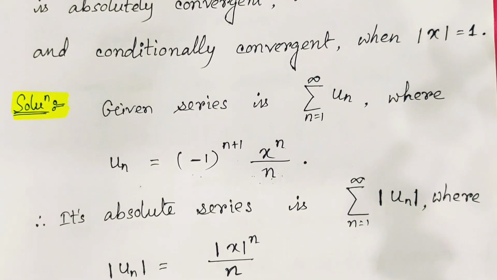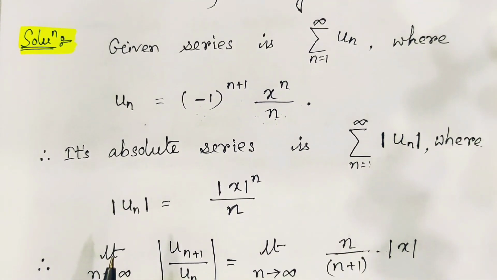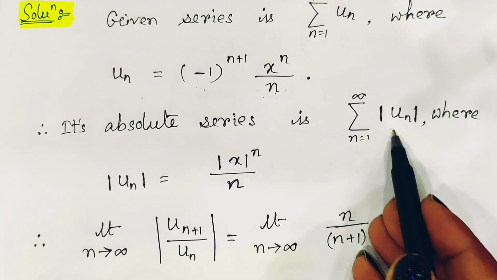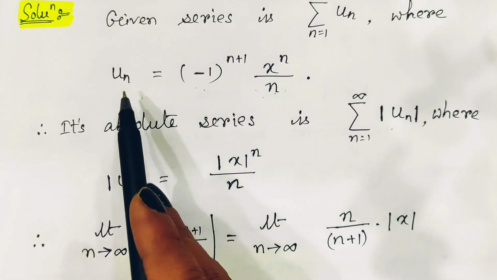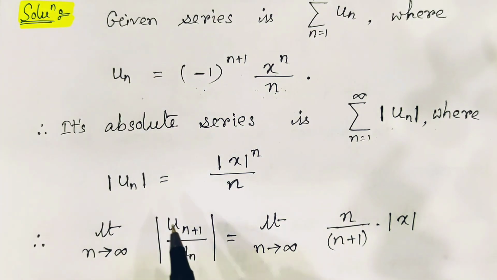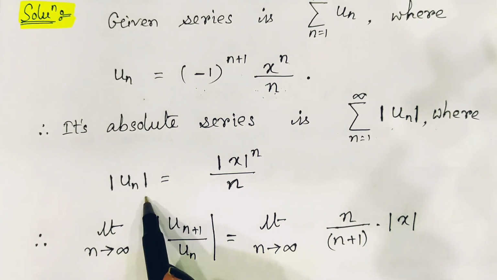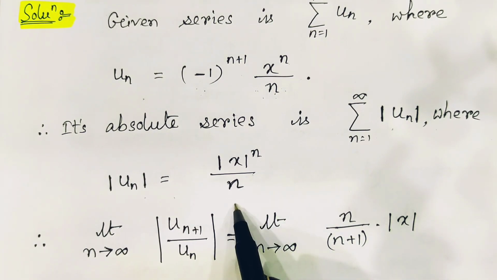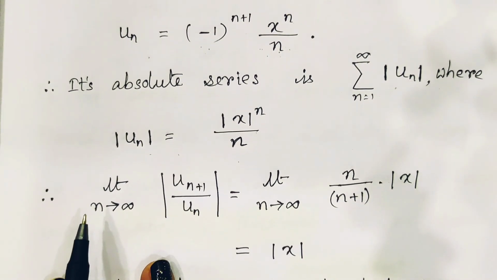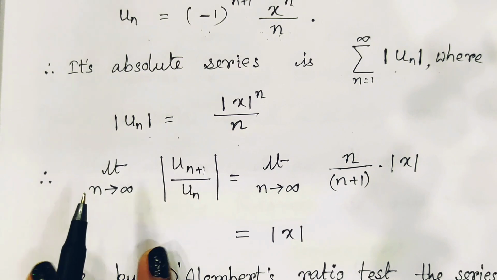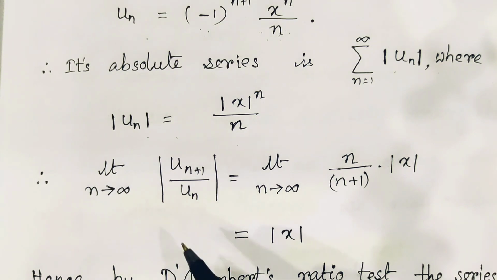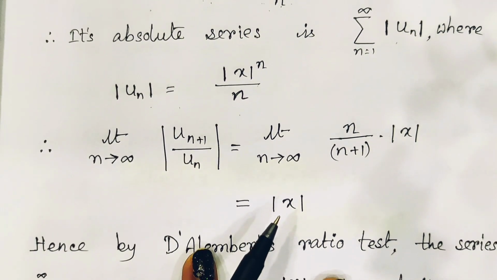After getting this, for the absolute convergence test, what to do? We at first take the mod of each and every term. If we take the mod of each and every term, then we find |un| equals |x|^n divided by n. Now we have to verify whether this converted absolute series is convergent or not. For that, we take D'Alembert's ratio test.